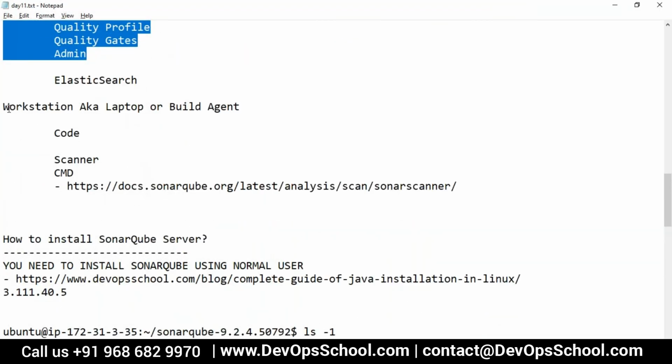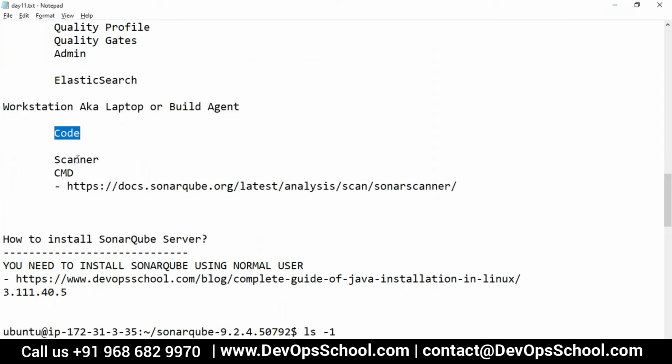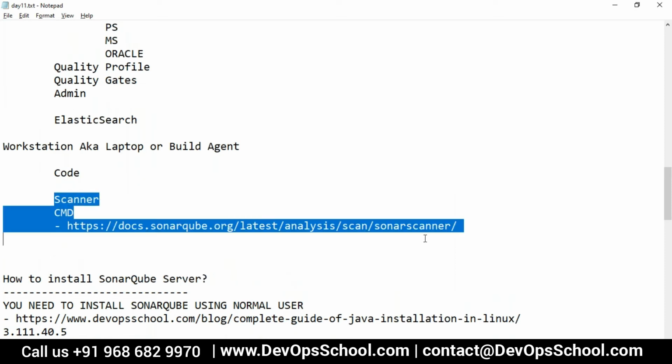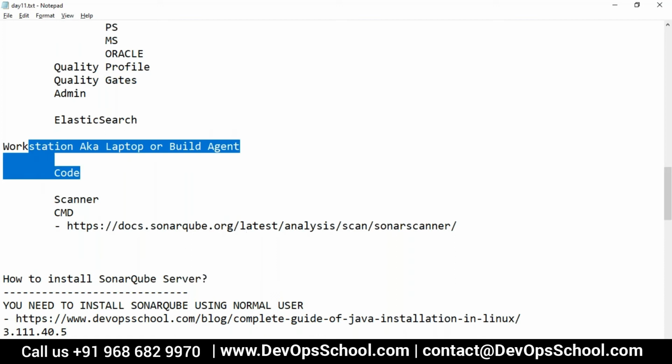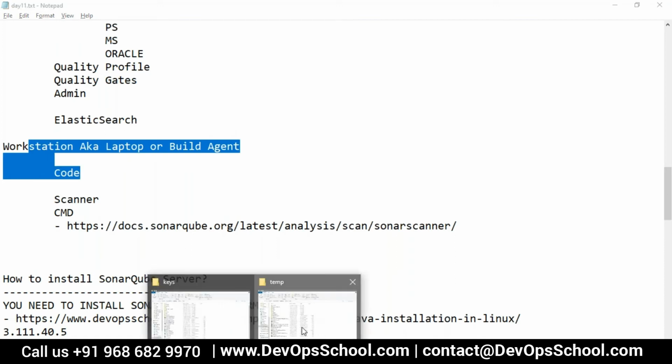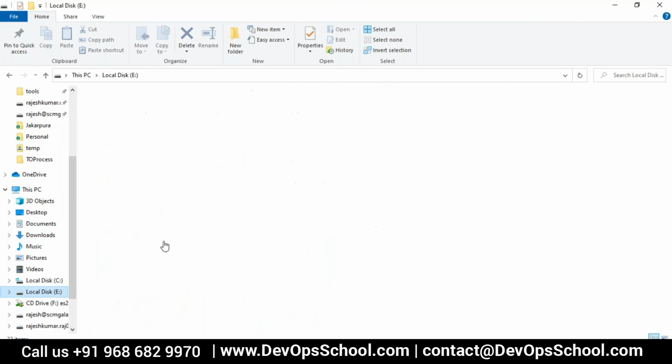Okay, now you need to set up a workstation. Code I need, and scanner you need. Remember, the scanner, the one which I'm trying, not Maven, not Gradle, not Ant, not Azure DevOps, not Jenkins, but command line. We will look at the other scanner options a little bit later. Okay, so now where is my workstation and laptop? So guys, here is my workstation and laptop. So where's my source code?